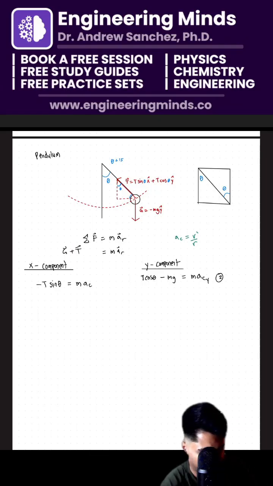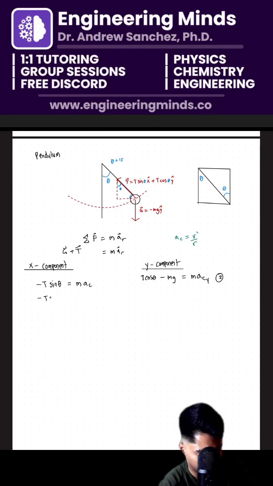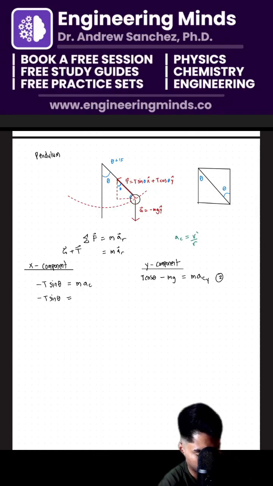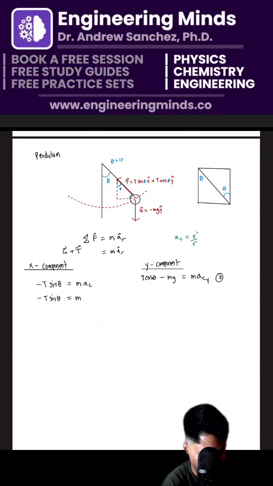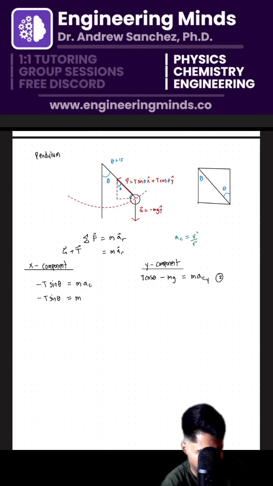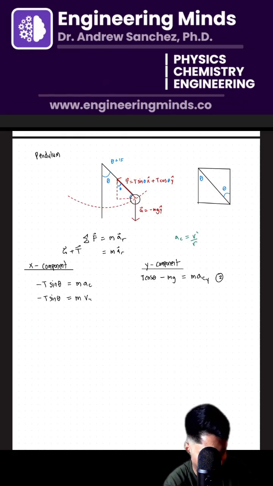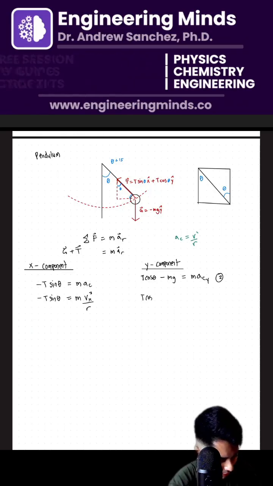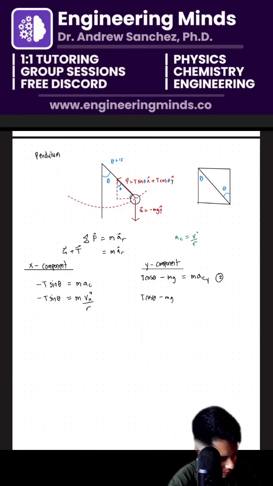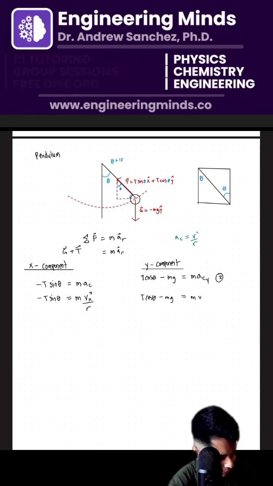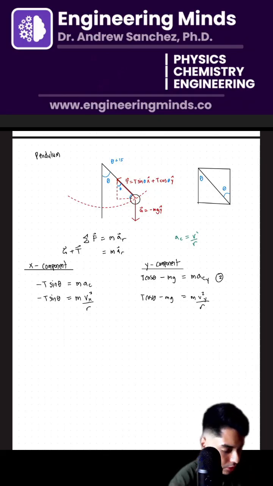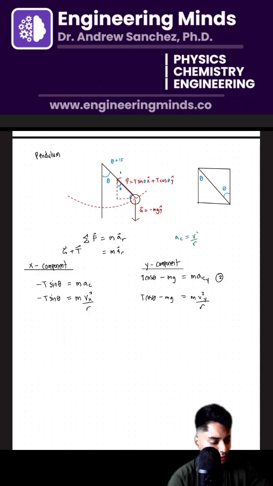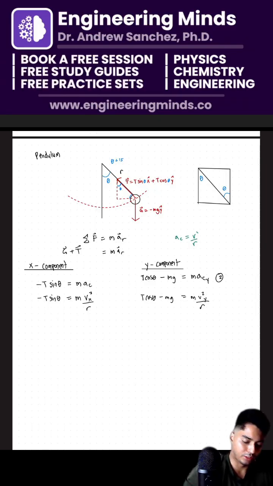And I'm going to say negative T sine theta is equal to the mass of the ball times the speed of the ball in the x direction squared over r. Similarly, on the right-hand side, that's going to be equal to m v_y squared over r. Okay, we do have the radius of that, so that's good.